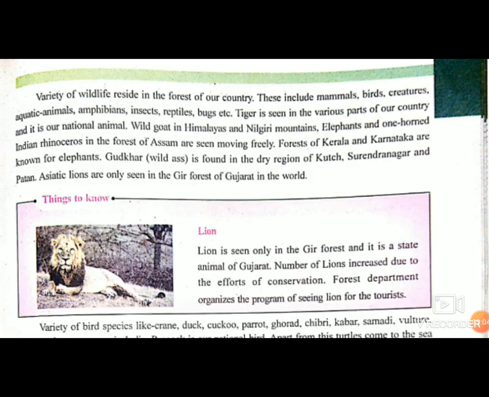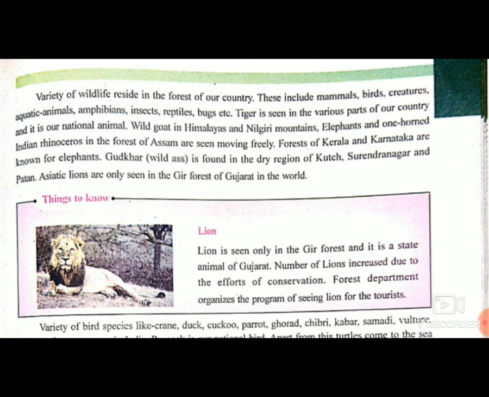There is variety of wildlife in the forest of our country, which includes mammal, birds, creatures, aquatic animals, amphibians, insects, reptiles, bugs, etc. Tiger is seen in various parts of our country and it is our national animal. Wild goat in Himalayas and Nilgiri mountains. Elephants and one-horned Indian rhinoceros in forest of Assam are seen moving freely. Forests of Kerala and Karnataka are known for elephants.